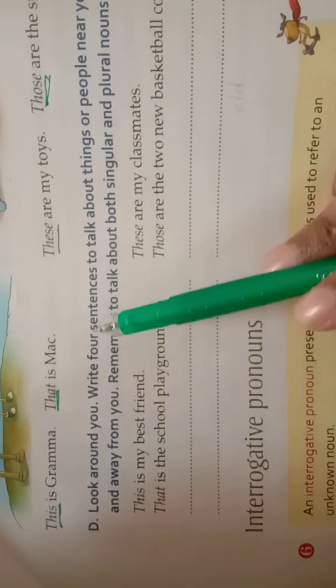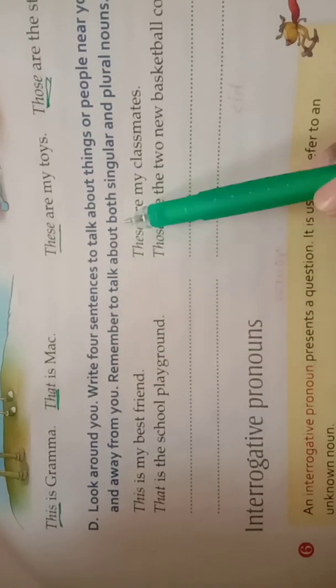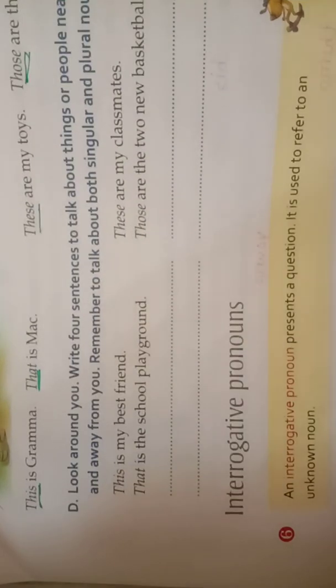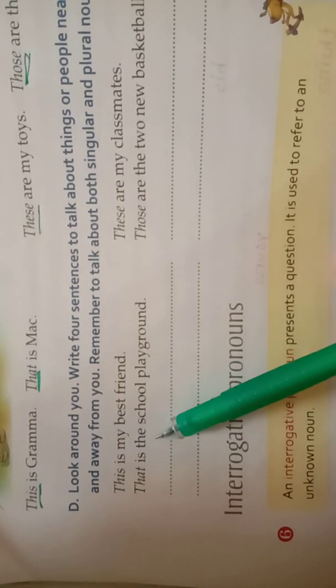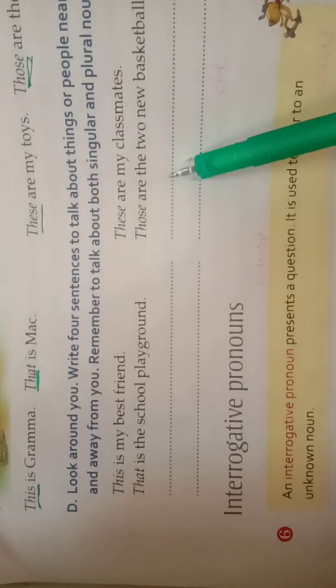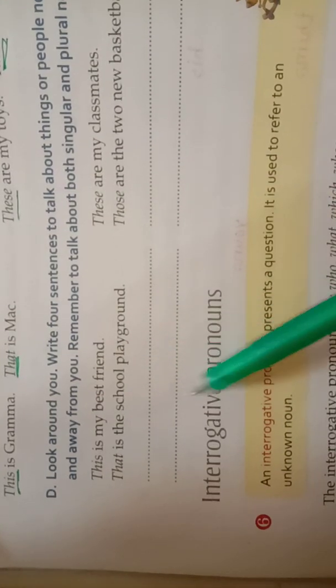So boys, here is another task for you. Look around you. Write 4 sentences to talk about things or people near you and away from you. Remember to talk about both singular and plural nouns. Okay, so this is very easy. There are 2 examples based on singular pronouns and 2 examples based on plural pronouns. So you have to write the rest of the 2.